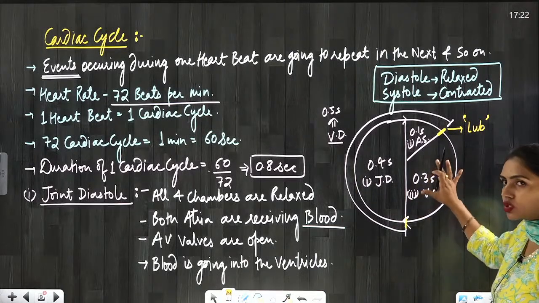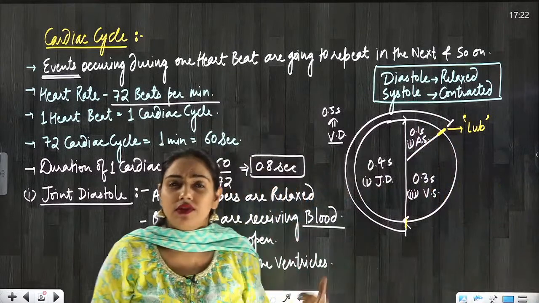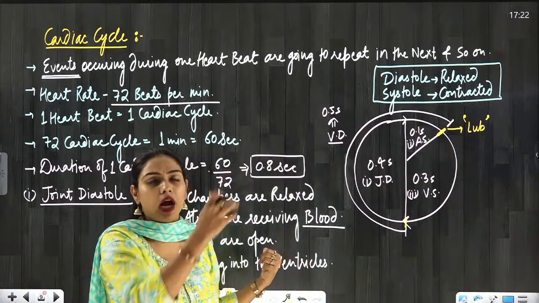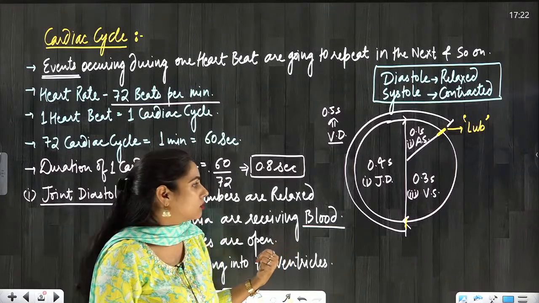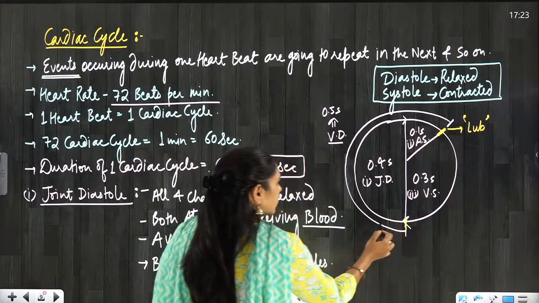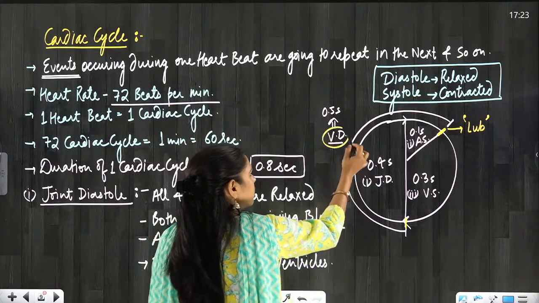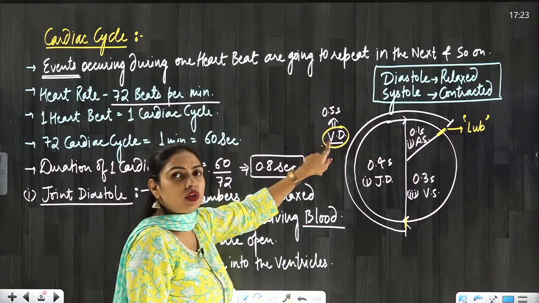When the ventricular systole is done, the blood has pumped out of the ventricles. We will talk about how much blood is pumped out of the ventricles per cardiac cycle and per beat. We will talk about that. But after this, what will happen, everyone? After this, ventricular diastole will start, na? I have told you already, ventricular diastole will start.